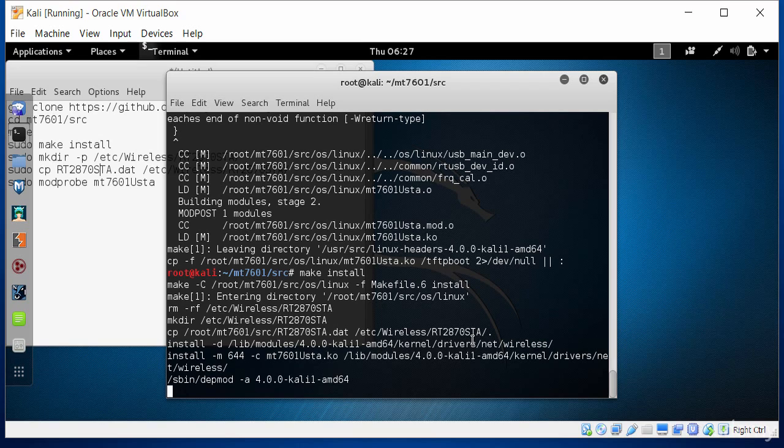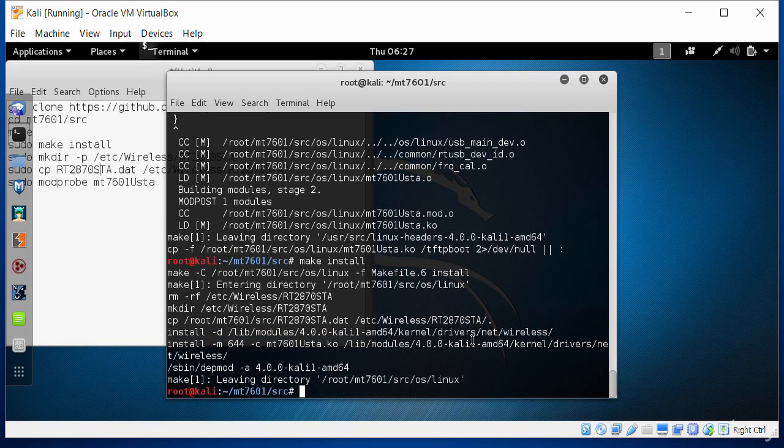It should take a short while, and then all the drivers are installed correctly. Now I can make the directory, which is mkdir /etc/wireless to make the wireless directory.